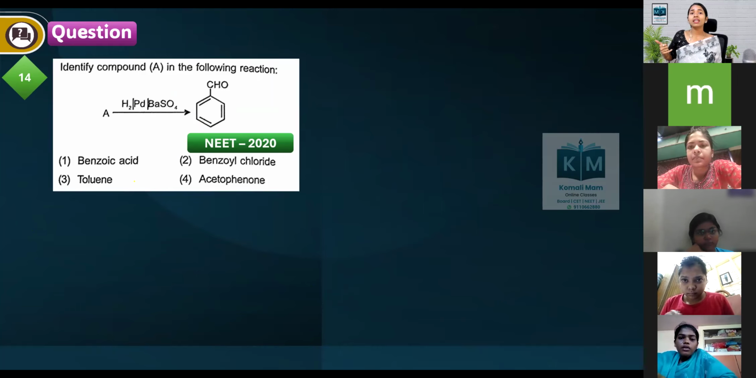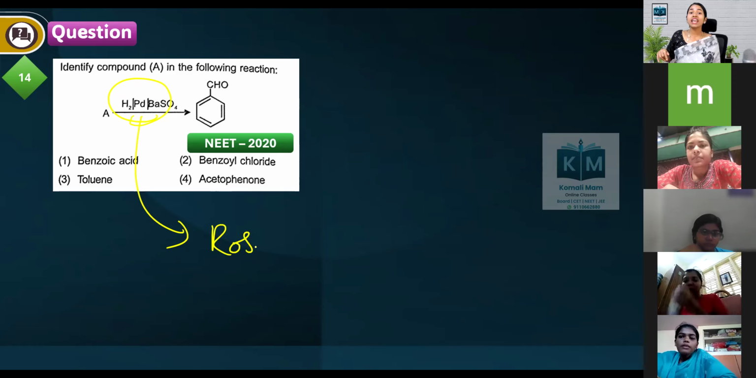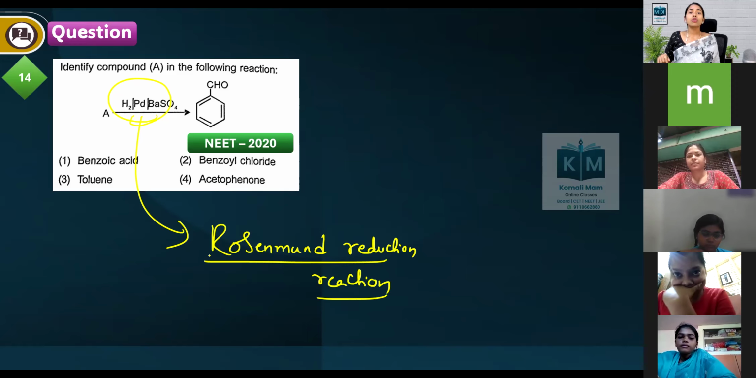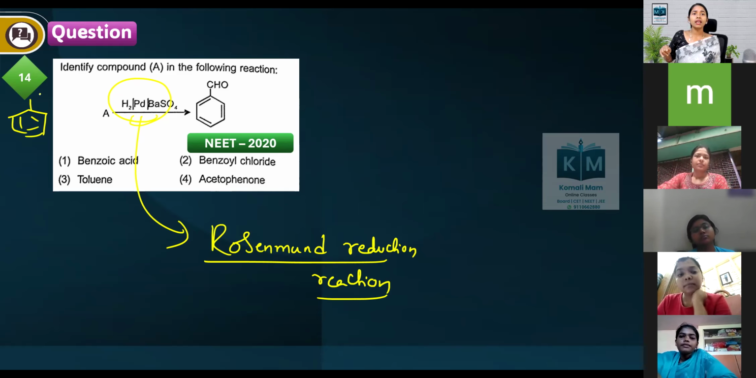Hydrogen over palladium, barium sulfate is one of the most famous reactions. What is the reaction? Rosenmund reduction reaction. So it is the Rosenmund reduction reaction, no? What will we be getting? What do we take?